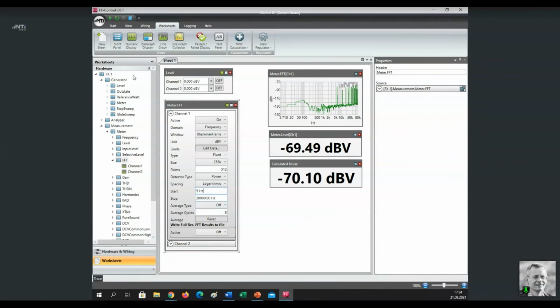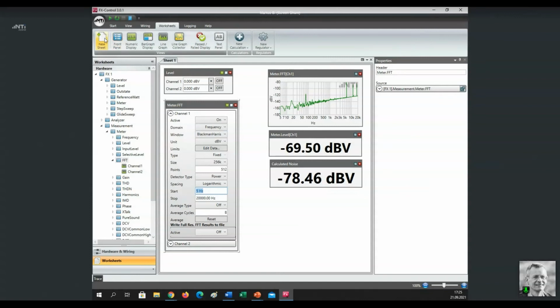So that is my band limitation, and as soon as I repeat the measurement, you can see here the upper result, the wideband noise level is the same as before, but now the calculated noise from this band limited spectrum will be much lower, because I have now excluded these upper harmonics or whatever it is in that spectrum. So this is an example of a maybe more complex calculation item under FX control.